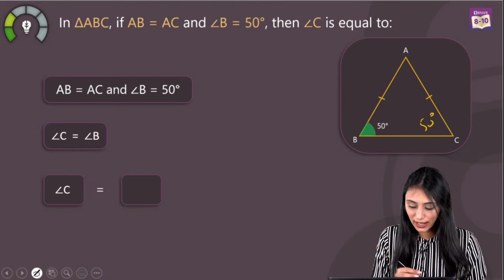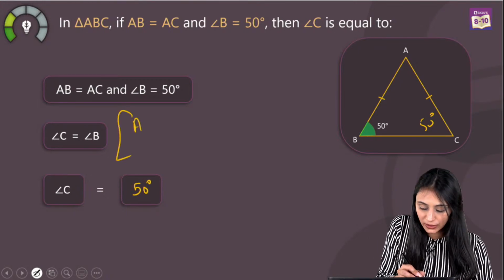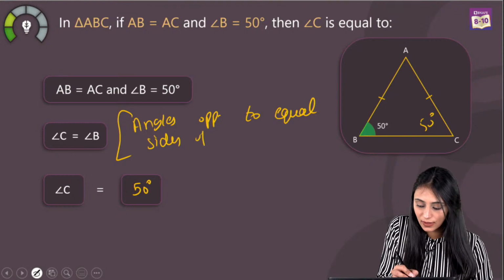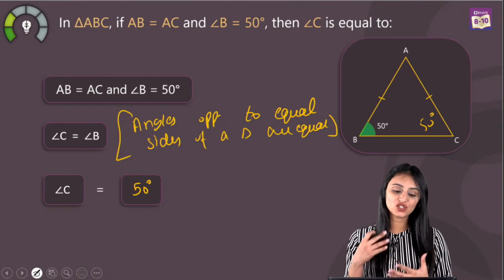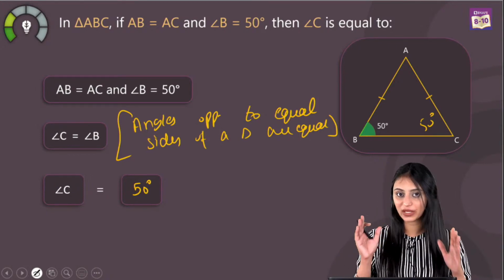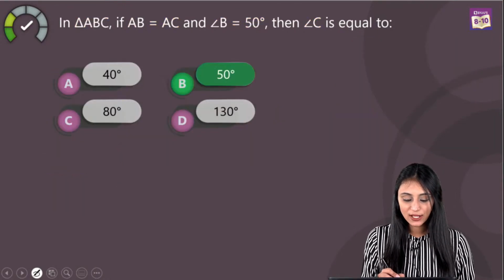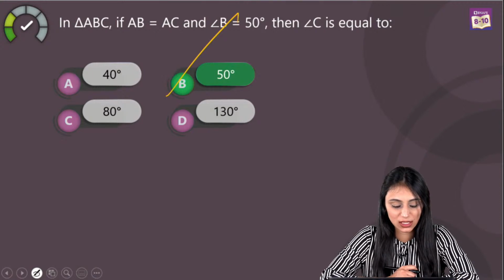So I can say that here angle C is also going to be equal to 50 degrees, and you have to mention the property here, that angles opposite to equal sides of a triangle are equal. So whatever step you are writing, mentioning the reason, mentioning the property with that is very important in geometry. So that's your angle C, which is 50 degrees, right? So I can say that option B, that's 50 degrees, is the right answer for this question.